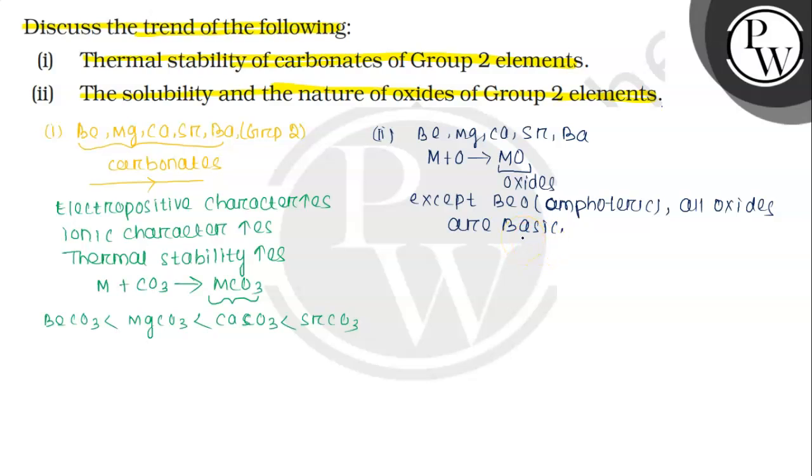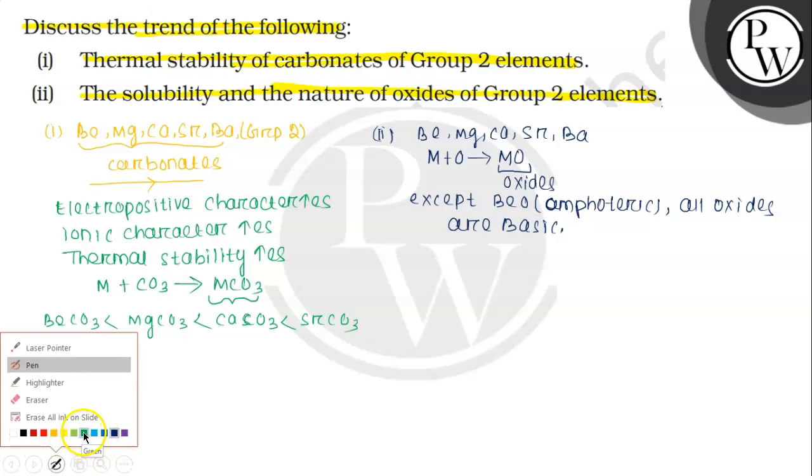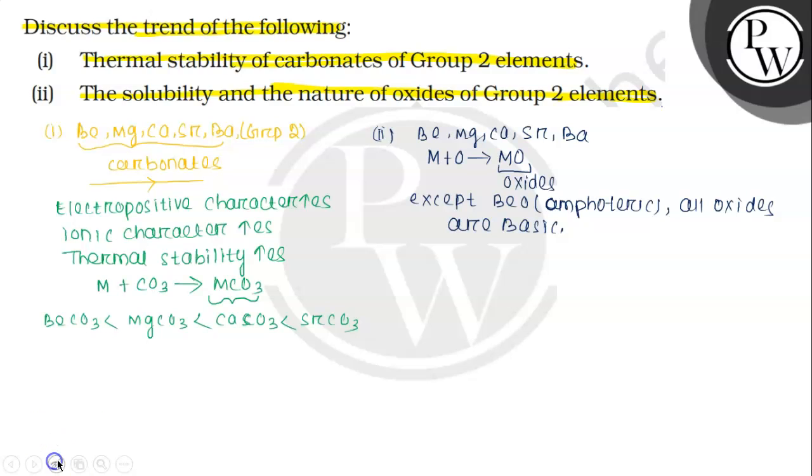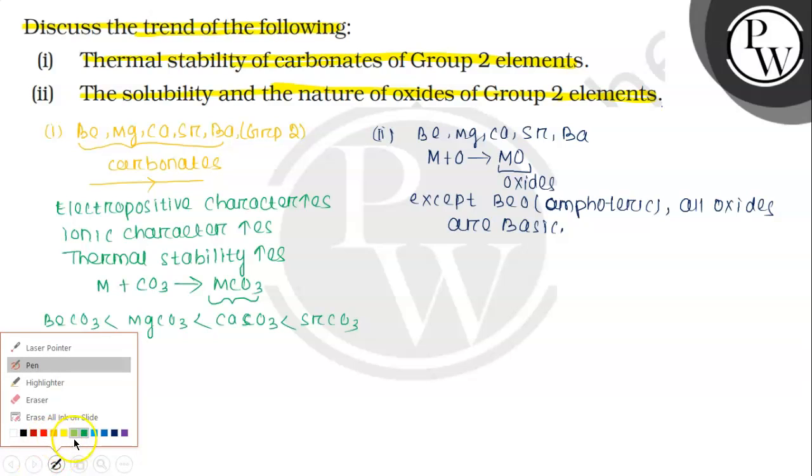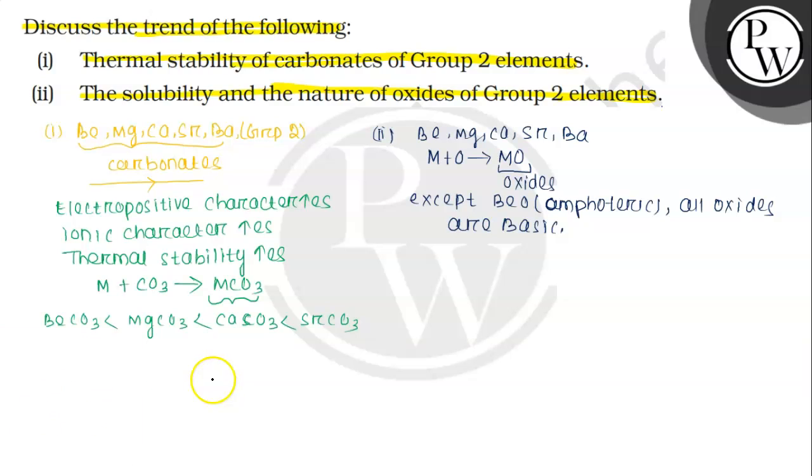So now we'll write the solubility. When we go down the group, or from top to bottom, size increases, that means lattice energy decreases. So lattice energy decreases, that means melting point decreases. Melting point decreases, that means thermal stability decreases.